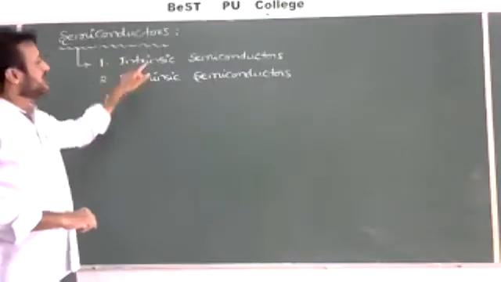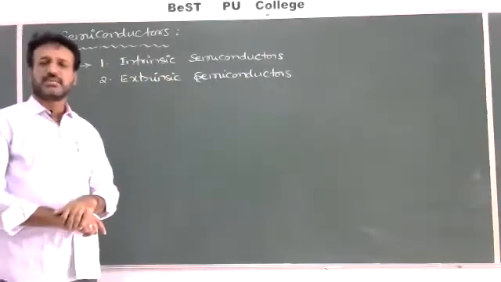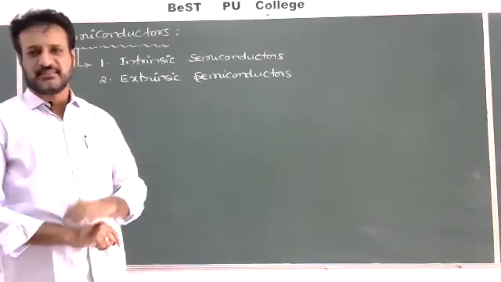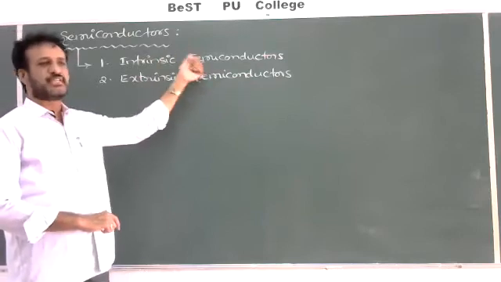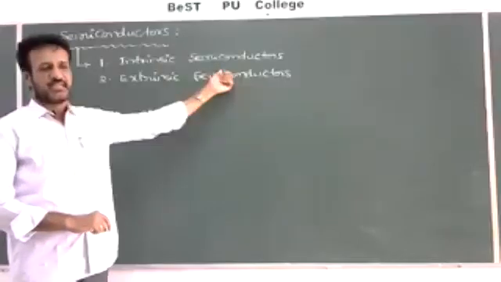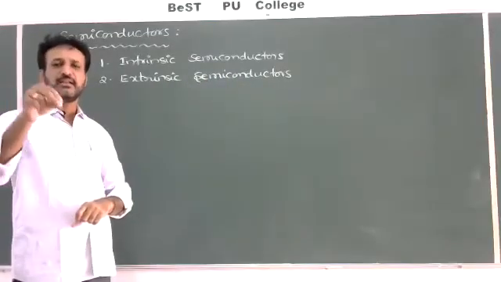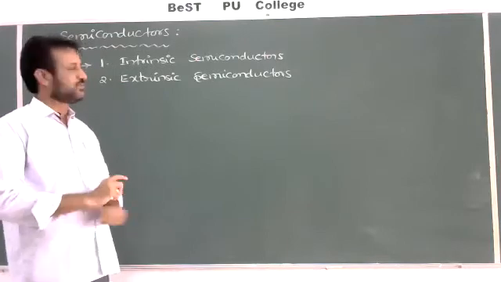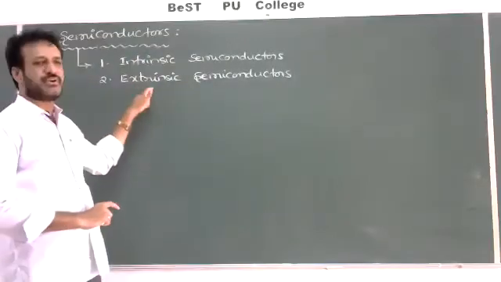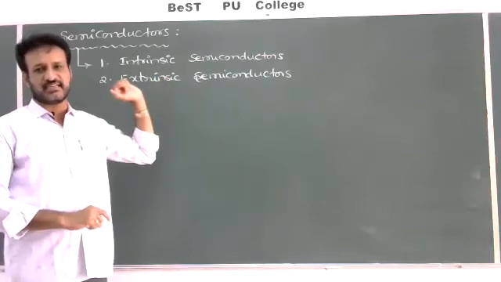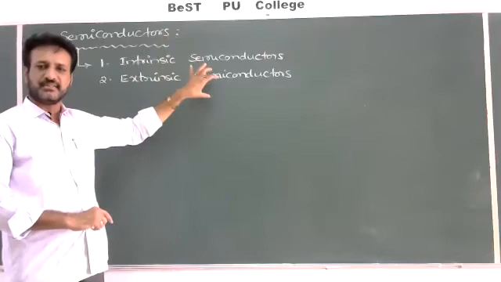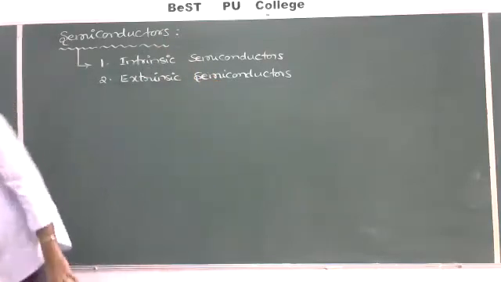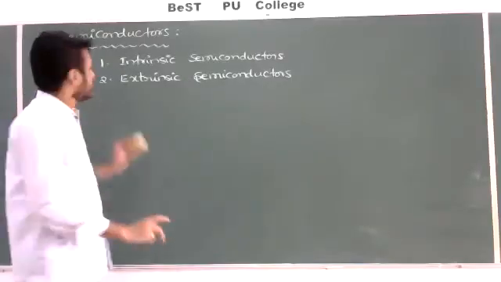Generally, intrinsic means a pure form, without adding any impurities to the semiconductor. That type of semiconductor we can call the purest form, or intrinsic. If you are adding suitable impurity atoms to the pure semiconductor, that can be called an extrinsic semiconductor. So first we'll discuss only intrinsic, and then we'll go for extrinsic. So first one, intrinsic semiconductors.